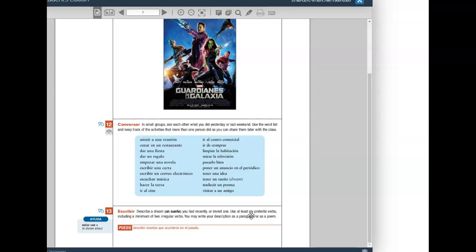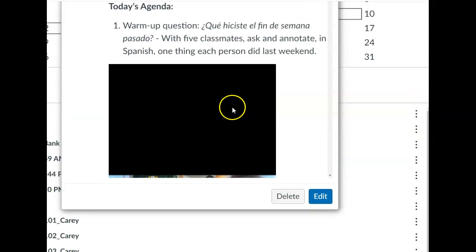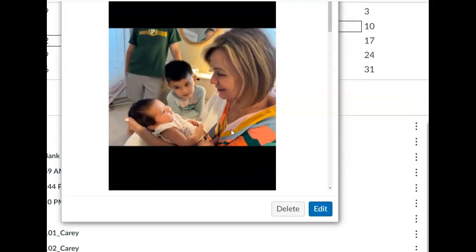And I would appreciate it if you would include, as it says here in the description, a minimum of 2 irregular verbs and give me at least 1 picture, kind of like how you guys were sharing pictures of your weekend last class. 1 picture that summarizes best what you did.